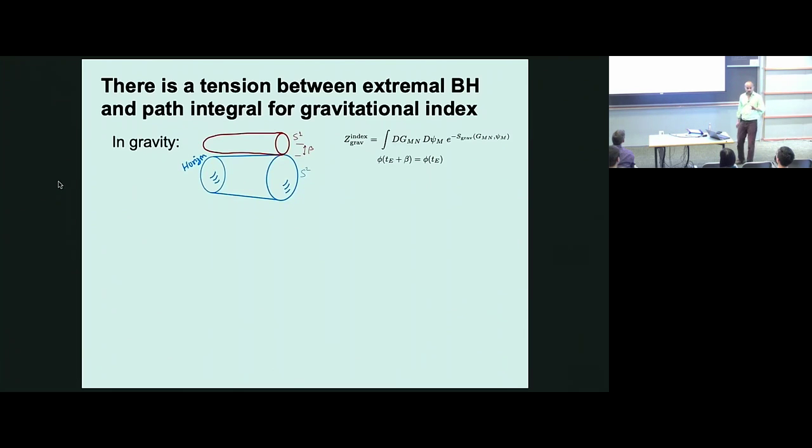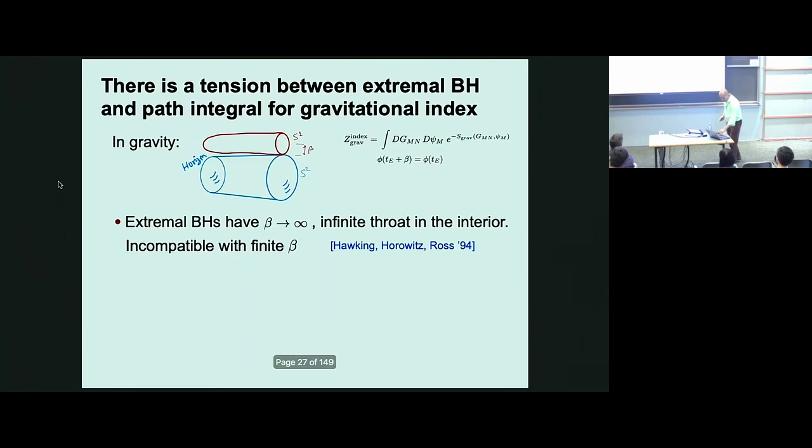for a couple of reasons. Firstly, this is a Euclidean path integral. In gravity, a black hole solution in the Euclidean theory looks something like this. There is a thermal circle, and then you fill it in, and this thermal circle contracts at the horizon, and that's the sphere which is the Euclidean horizon. After that, there's a hole.